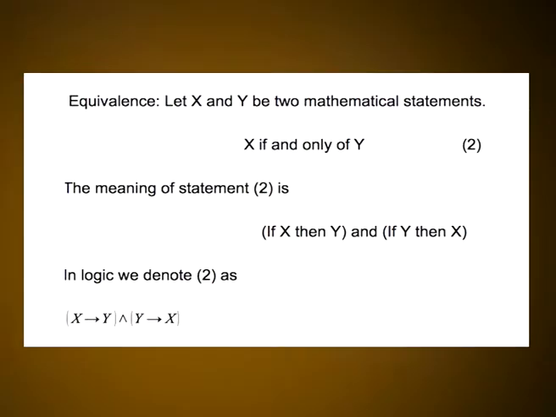Next is equivalence. Let x and y be two mathematical statements: x if and only if y. The meaning of statement 2 is if x then y, and if y then x. In logic, we denote this as x implies y and y implies x. To prove that x if and only if y, we have to prove that if x then y and if y then x are both true.